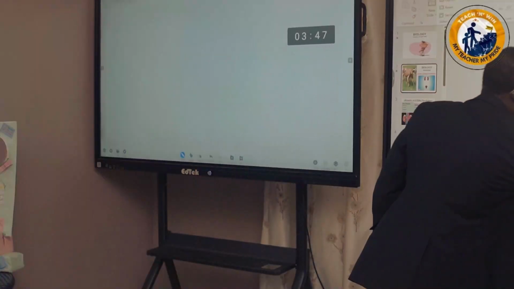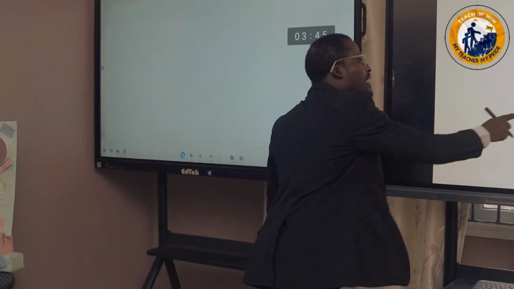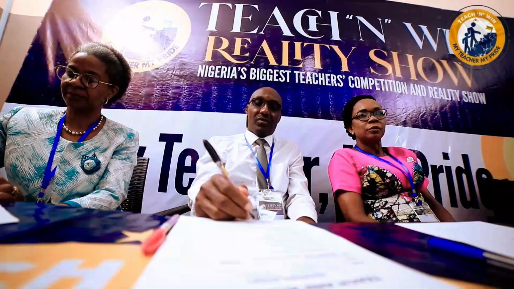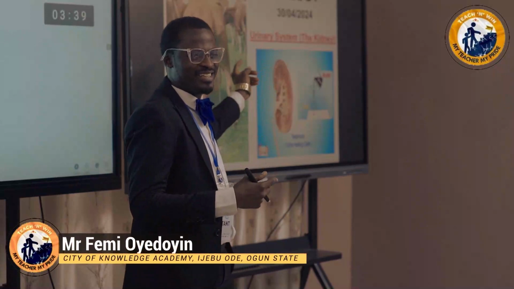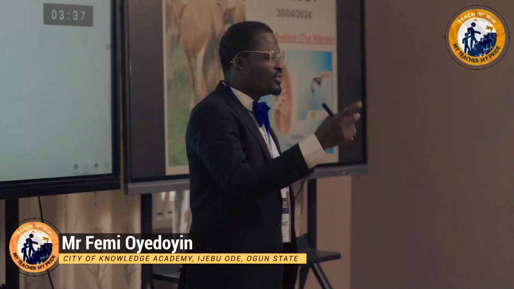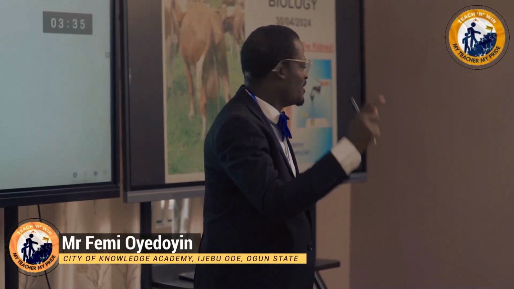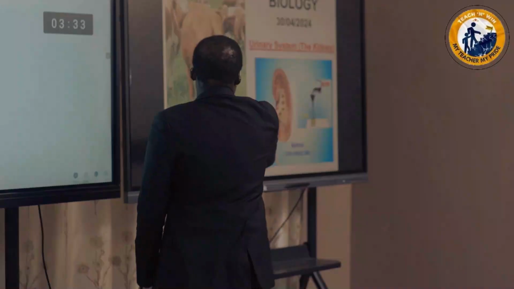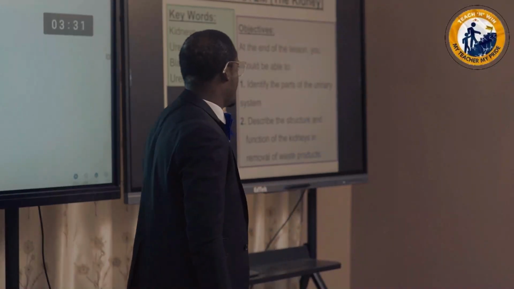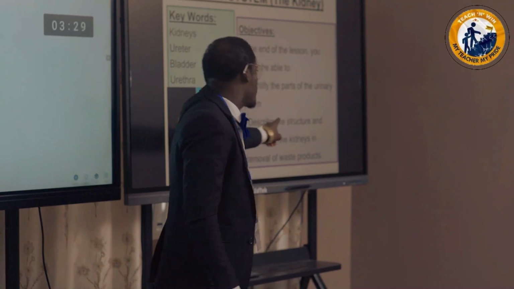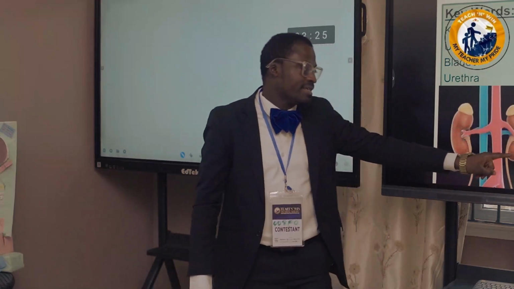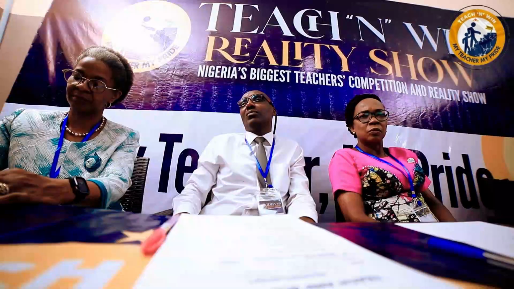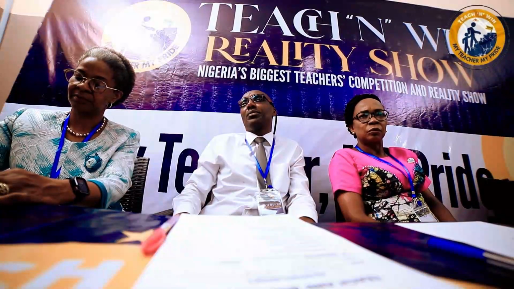So today's class, we will be talking about the urinary system. Now you can see even animals urinate, right? So we all urinate. If you don't urinate, you know what will happen to you? We're going to talk about that. At the end of the lesson, I expect you to be able to identify the parts of the urinary system, and describe the structure and function of the kidneys in removal of the waste products.